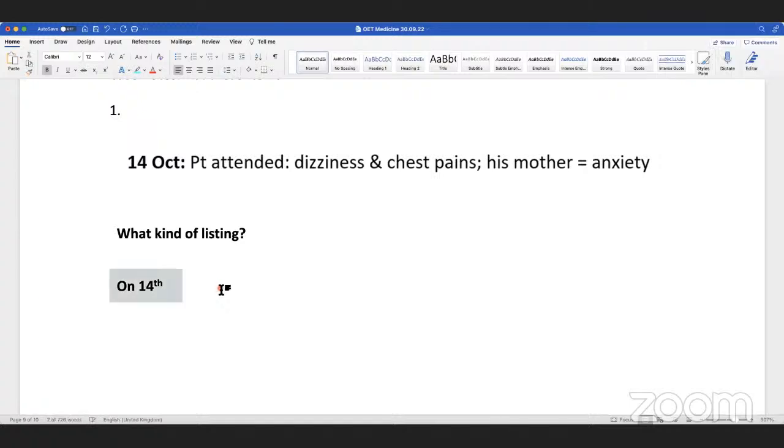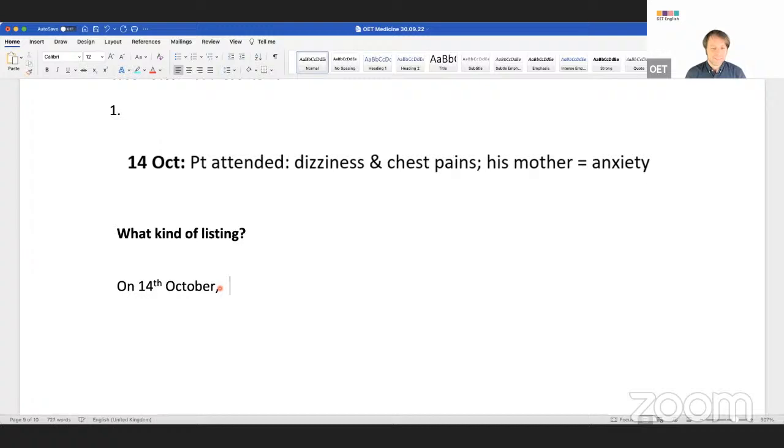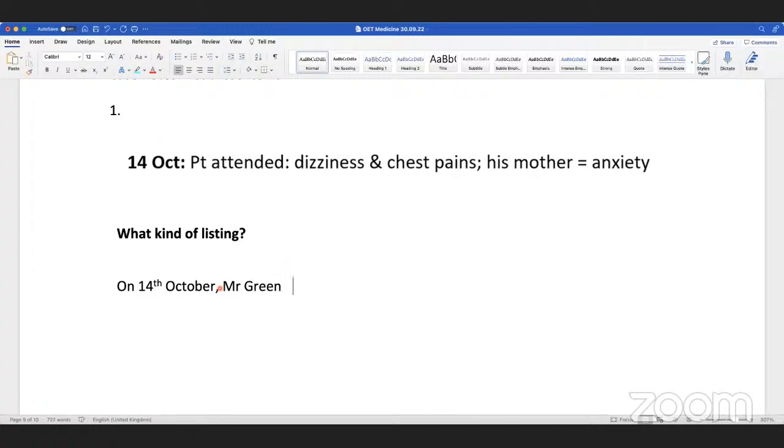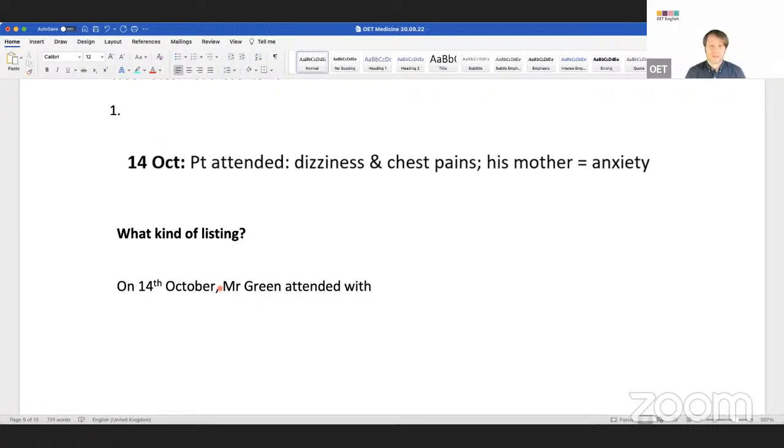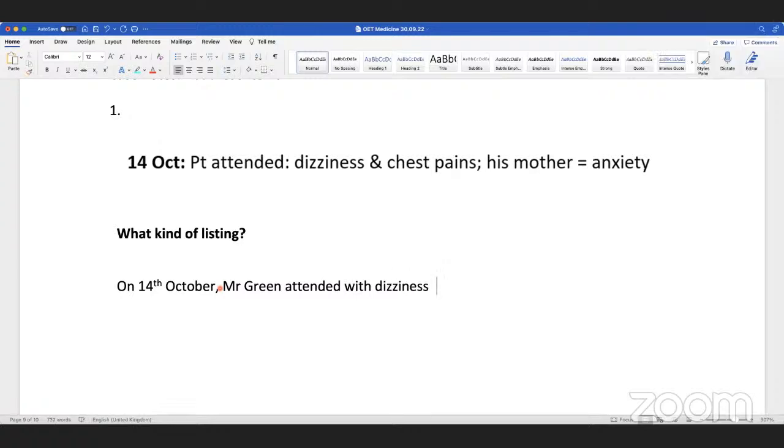On 14th October, the patient attended. Mr. Green attended with dizziness, chest pain. With, you can say with. Is dizziness a noun or an adjective? Noun. It's okay, right? Chest pain.